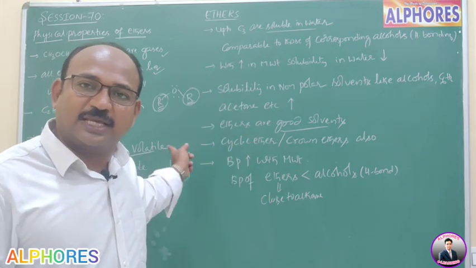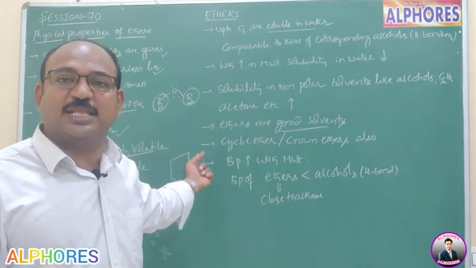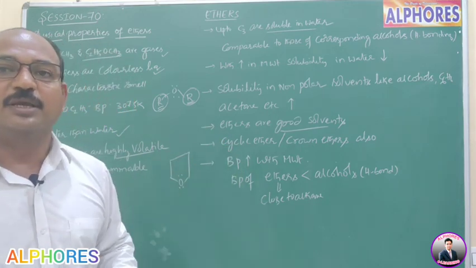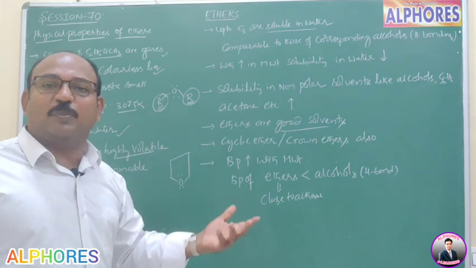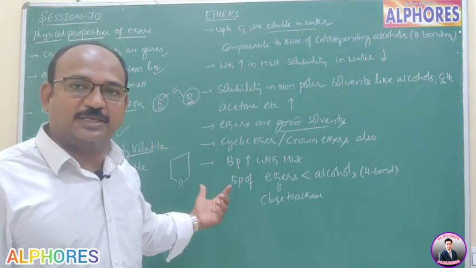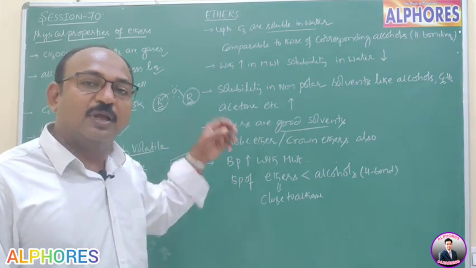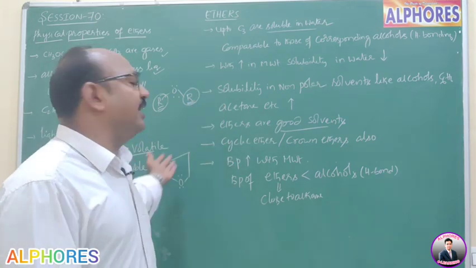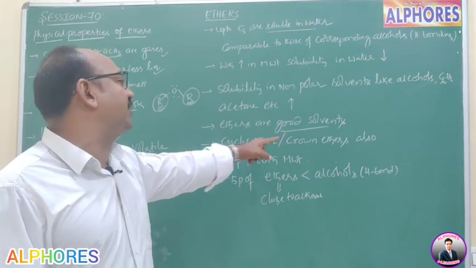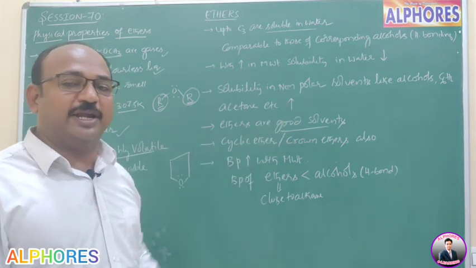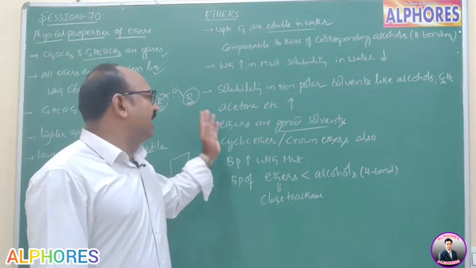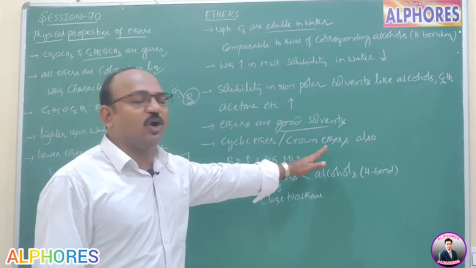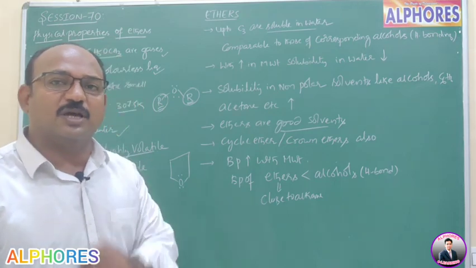That means they behave as electron rich species, as Lewis bases, electron pair donors. By donating electron pair they form complexes with electron deficient species. So by donating its electron pair they also act as good solvents. Here ethers are good solvents, not only aliphatic ethers, cyclic ethers and crown ethers also act as good solvents.